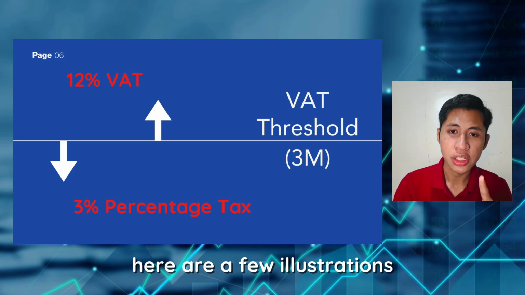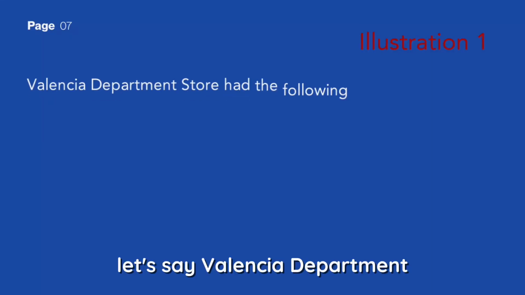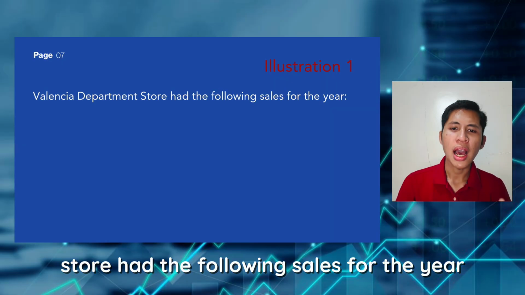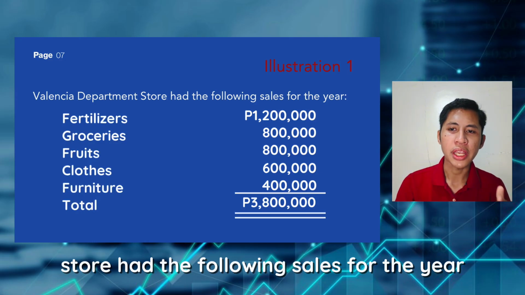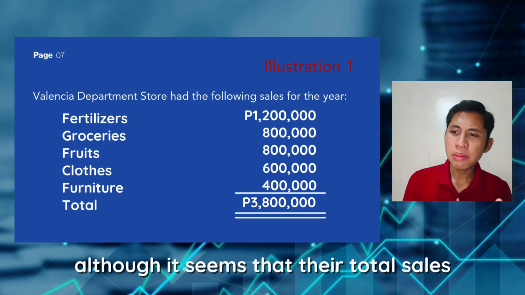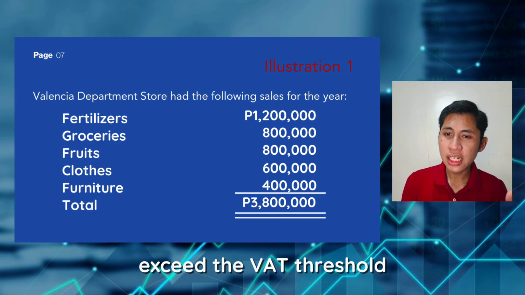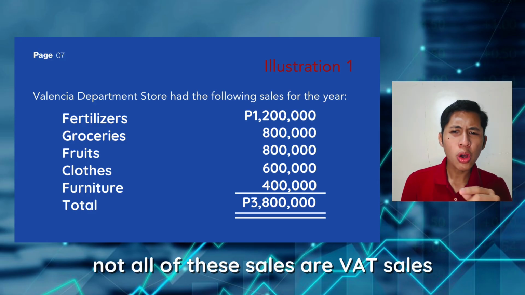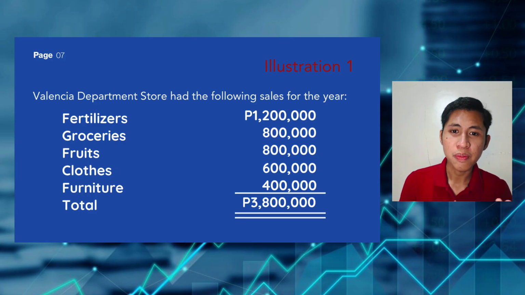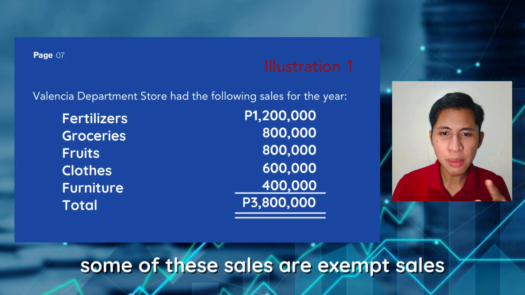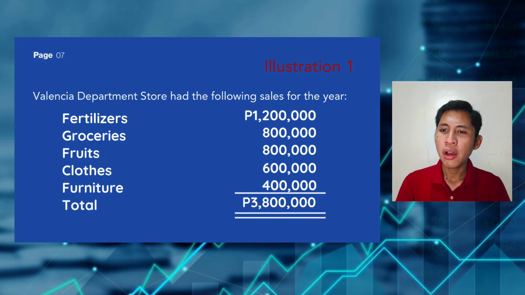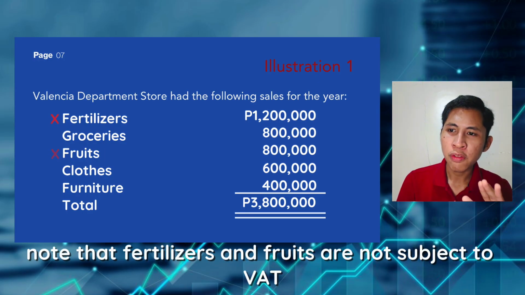Here are a few illustrations. Let's say Valencia department store had the following sales for the year. Although it seems that their total sales exceed the VAT threshold, not all of these sales are VAT sales. Some of these sales are exempt sales. Take a look. Note that fertilizers and fruits are not subject to VAT.